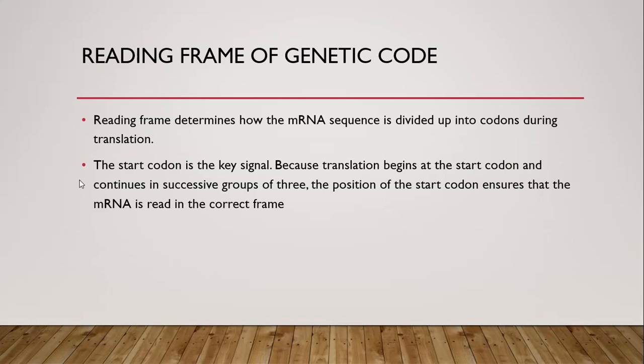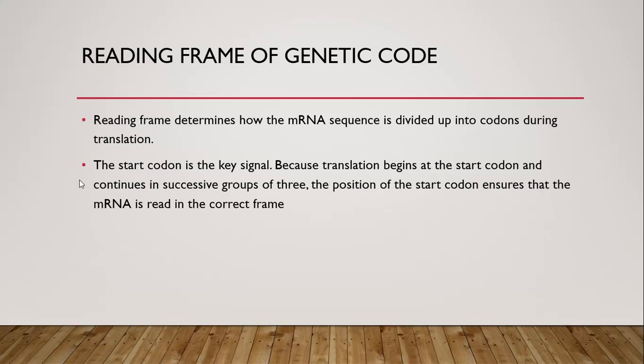This statement means that translation always starts when the start codon AUG is present on the open reading frame. When the start codon AUG comes up on the reading frame, translation starts through different enzymes, and it keeps on continuing until the stop codon is reached. In this way, a polypeptide chain or a protein is formed through translation.